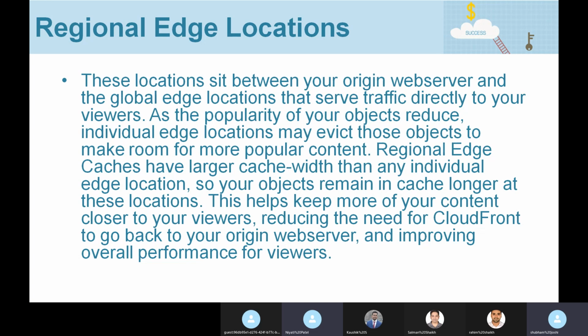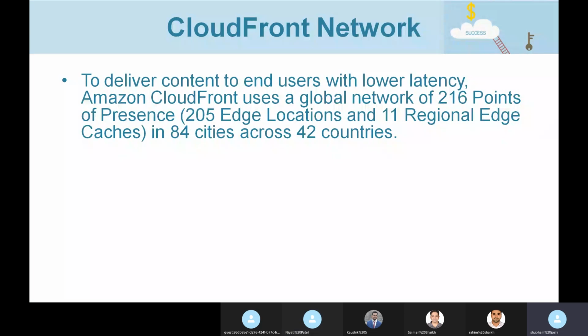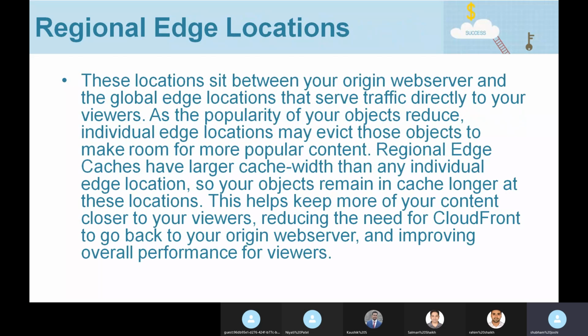So is this clear? Shubham, one question. Edge location by means region? See, one region would have several availability zones. Similarly, it will also have several edge locations. Now when it comes to edge locations, there will be some global edge locations, and there will be some regional edge locations. Global edge locations are responsible for responding to viewer requests, but regional edge locations do not respond directly to end users' requests. They simply cache the less popular objects.